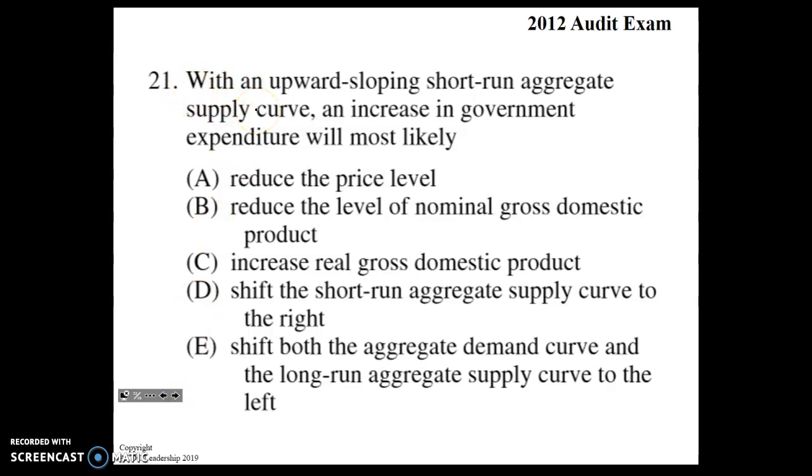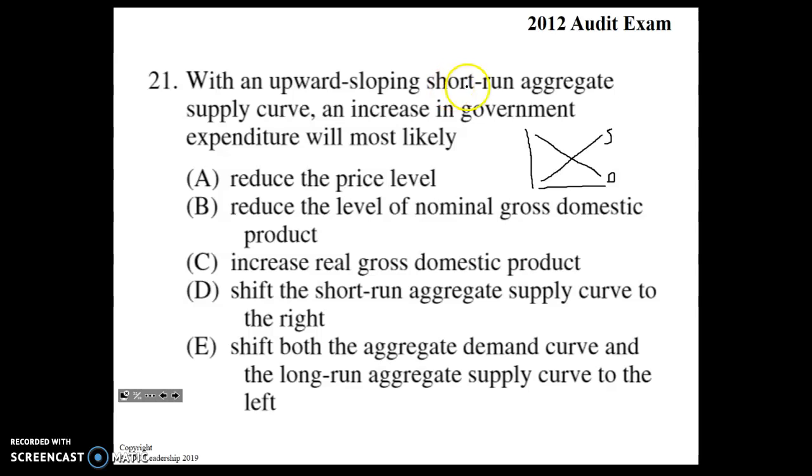21 here, with an upward sloping short-run aggregate supply curve, an increase in government expenditures, let's graph it out. Okay, this is going to be a bad graph. I'm using my mouse here. Supply, demand. Pretend that says aggregate supply, aggregate demand. Don't have to label all the things, right?